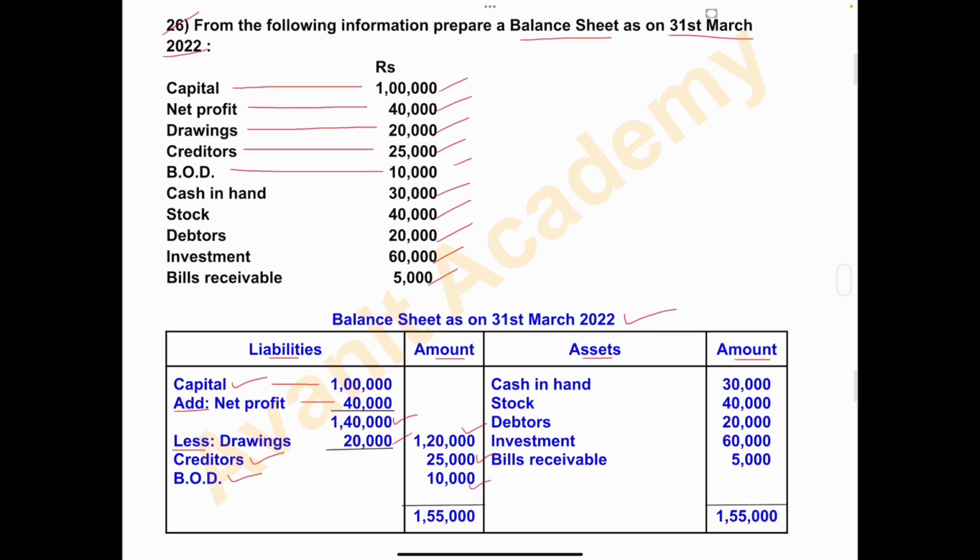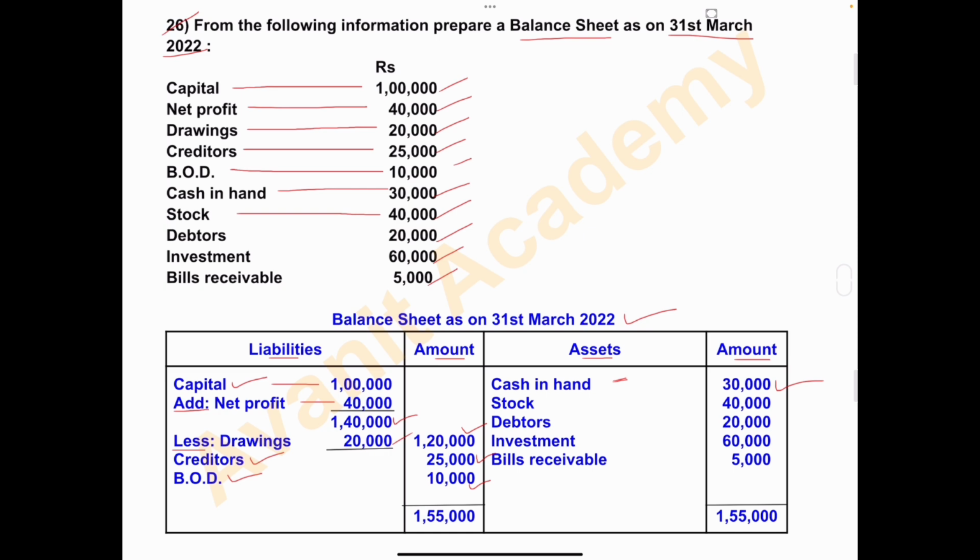Next is cash in hand. Cash in hand, cash at bank, all these are current assets. So under assets write cash in hand amount 30,000. Next, stock rupees 40,000.